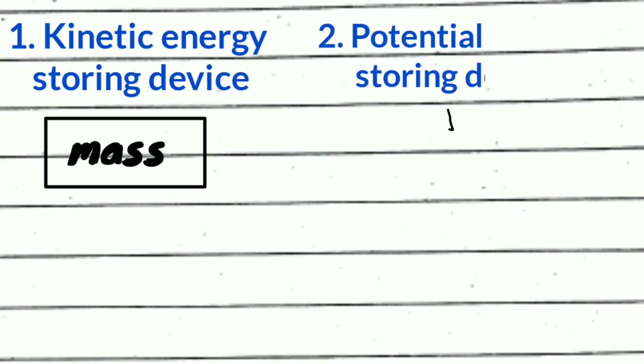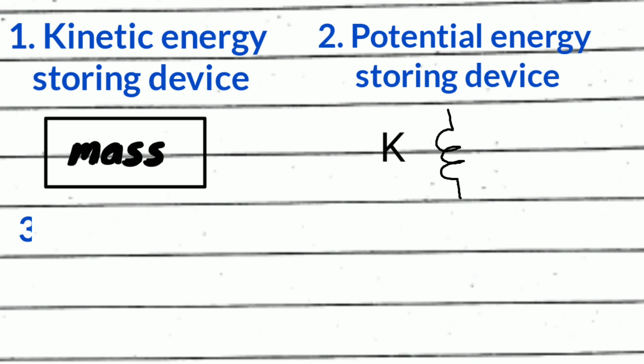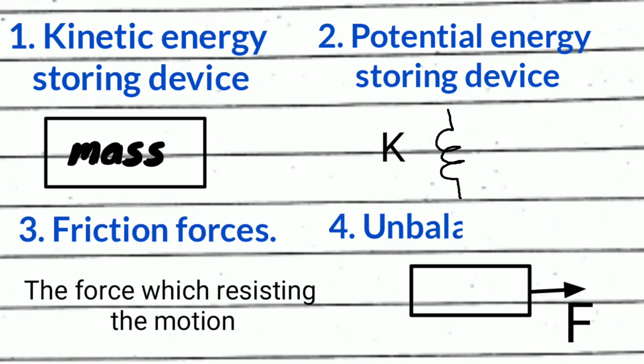Now, what are the kinetic energy storing devices? The kinetic energy storing devices are like the mass of any body, and the potential energy storing devices are like the stiffness of a spring or the torsional stiffness of any shaft, and kinetic friction means the friction force, and unbalanced forces. So these four elements should be there in any mechanical vibration system.